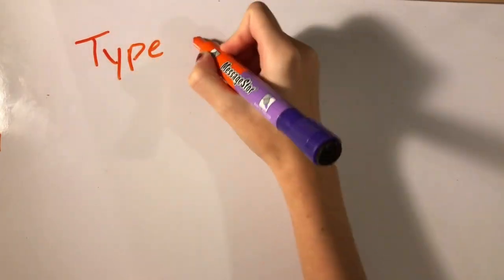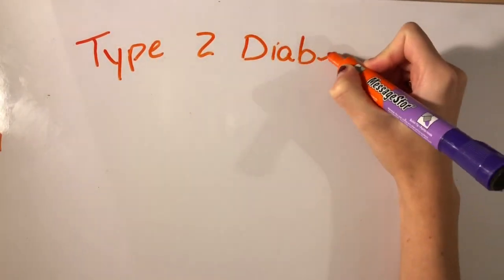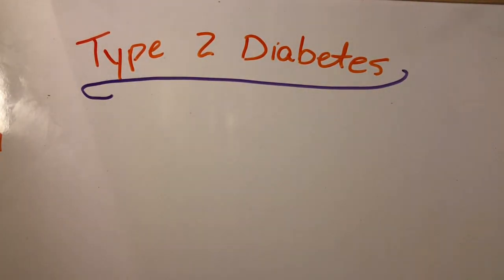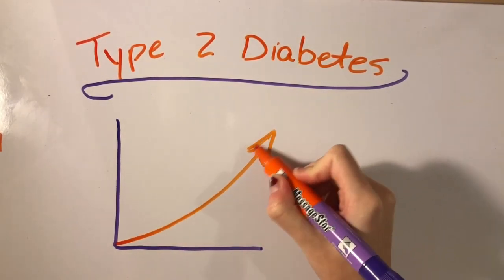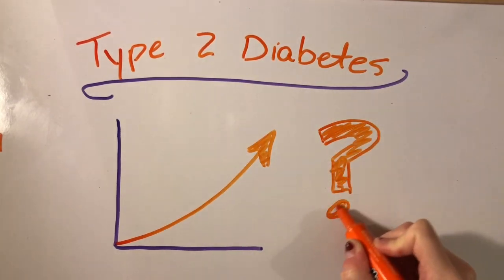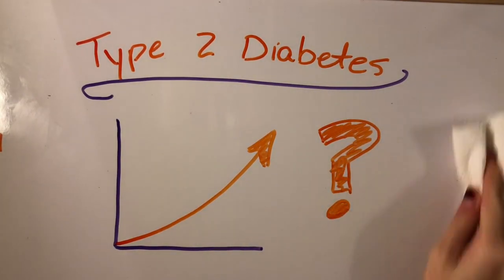The number of people with diabetes has risen from 108 million in 1980 to 422 million in 2014. In 2016, an estimated 1.6 million deaths were directly caused by diabetes. Another 2.2 million deaths were attributable to high blood glucose in 2012. But why is this happening?